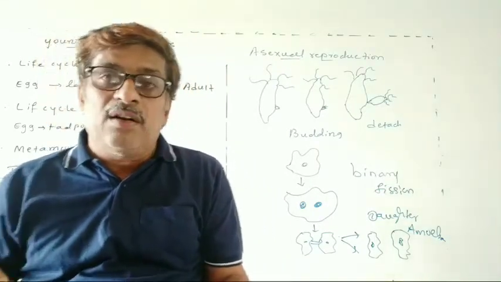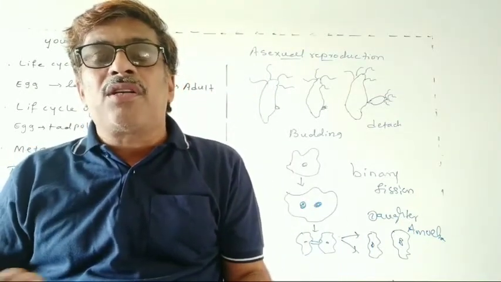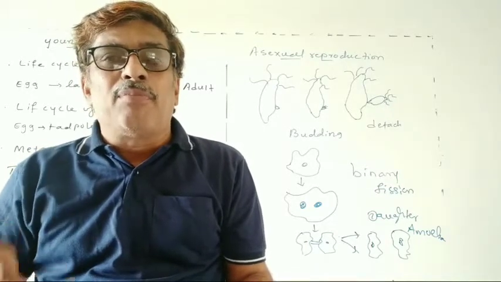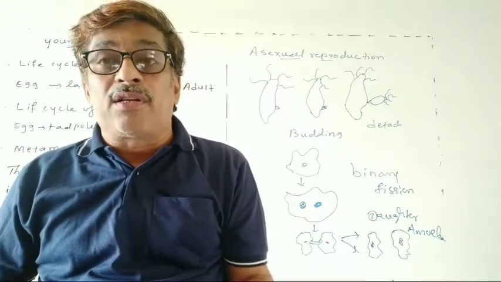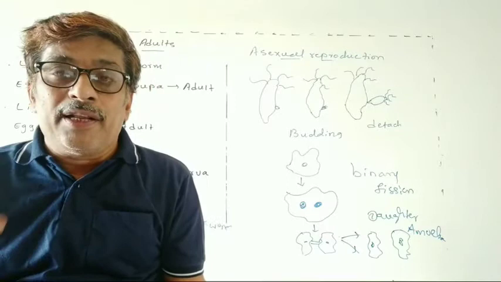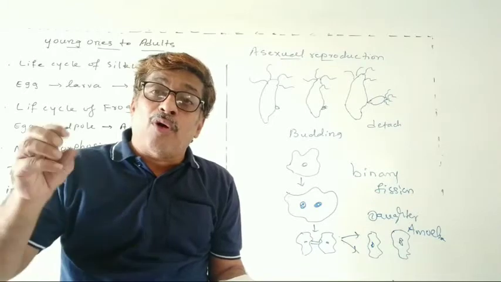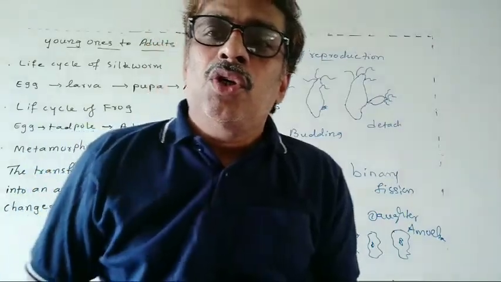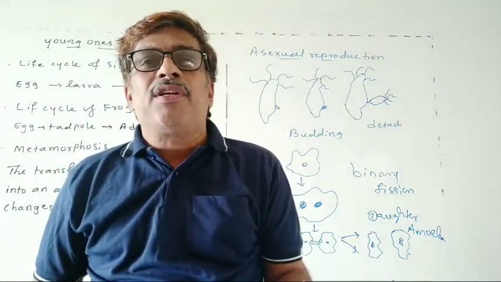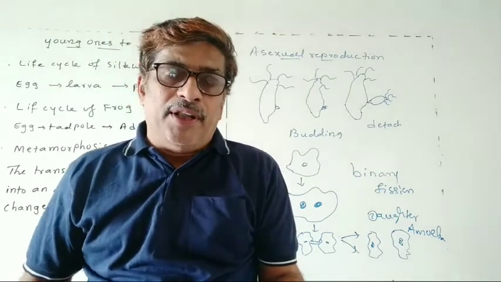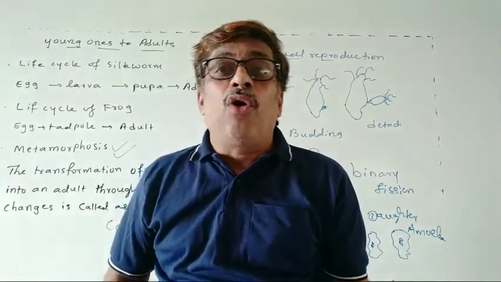Okay, students, so these are the textbook activities as I told you. Reproduction takes place in many ways, but for your level only two types are given: budding and binary fission, and multiple fission also. Binary fission means from a single individual you get two new individuals, but in multiple fission, from a single one you get many. So we have completed binary fission as well as budding. Dear students, there are many more methods: fragmentation, regeneration.